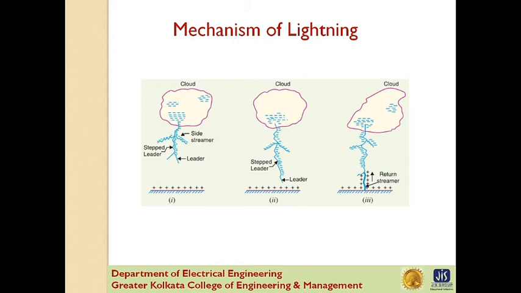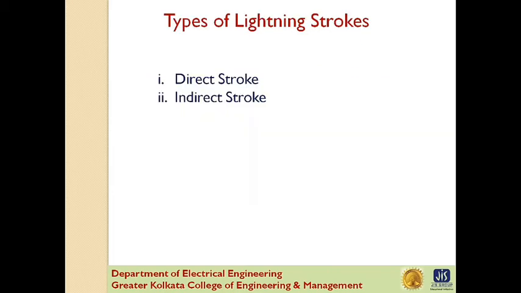Second, it has been found that 87% of all lightning strokes result from negatively charged cloud and only 13% originate from positively charged cloud. It has been estimated that throughout the world there occur about 100 lightning strokes per second. Lightning discharge may have currents in the range of 10 kA to 90 kA. Next, we discuss types of lightning strokes.